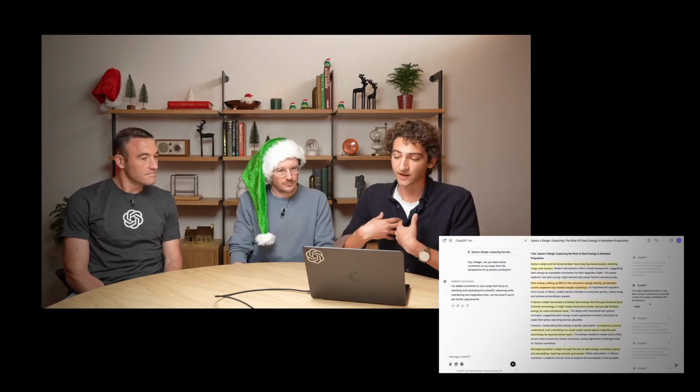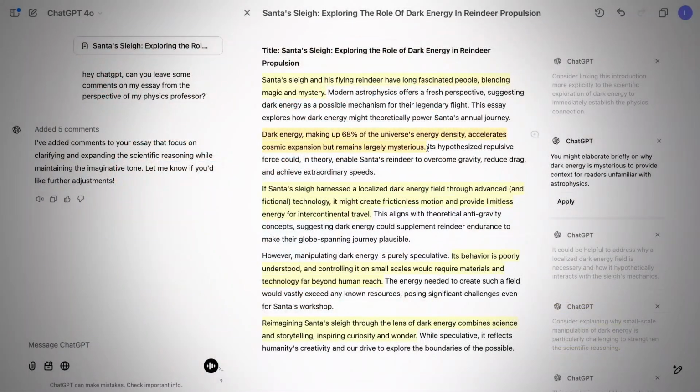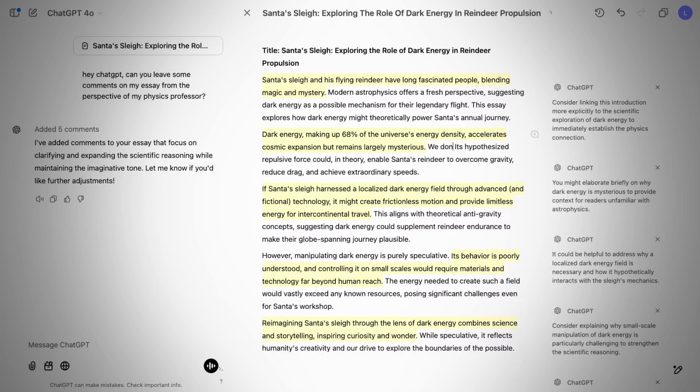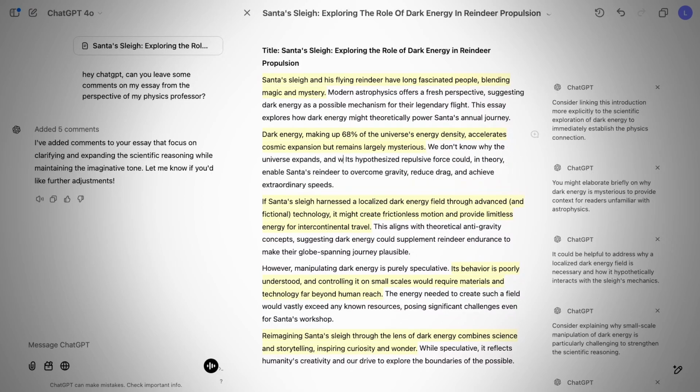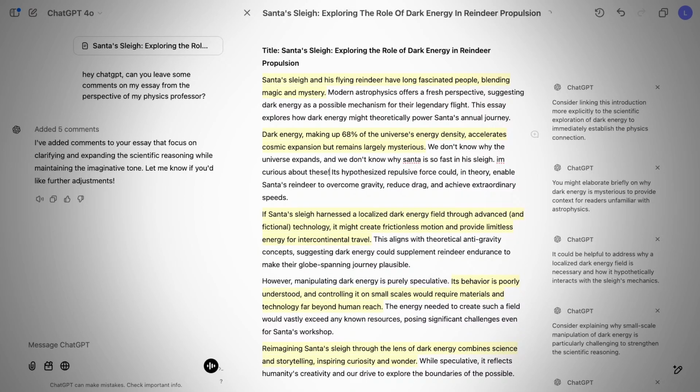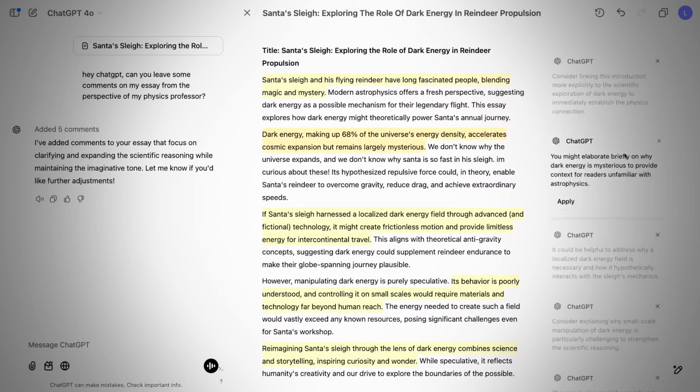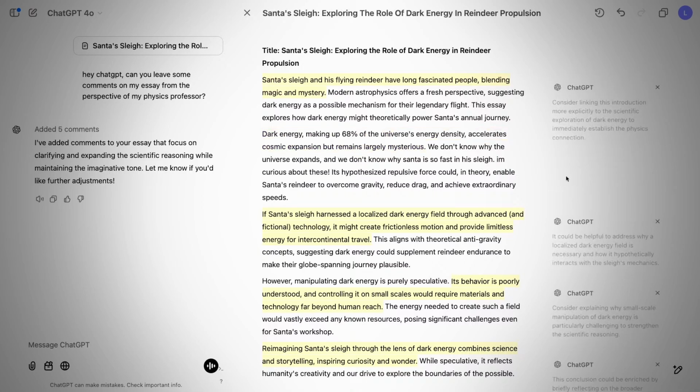But since this is my own essay, I'm going to go in here and make changes on my own. So I like this comment. You may elaborate briefly on why dark energy is mysterious to provide context. I'm going to say we don't know why the universe expands, and we don't know why Santa is so fast in his sleigh. I'm curious about these. Cool. The mysteries of the universe. I'm going to dismiss this comment because I feel like I've addressed it.